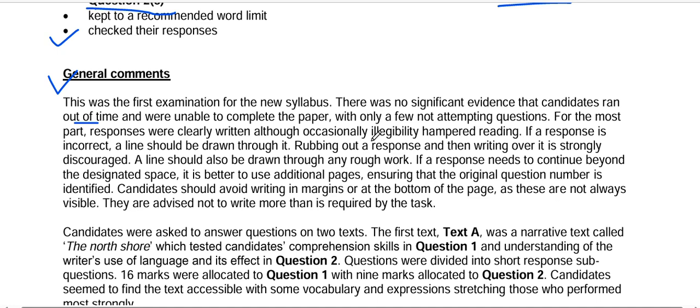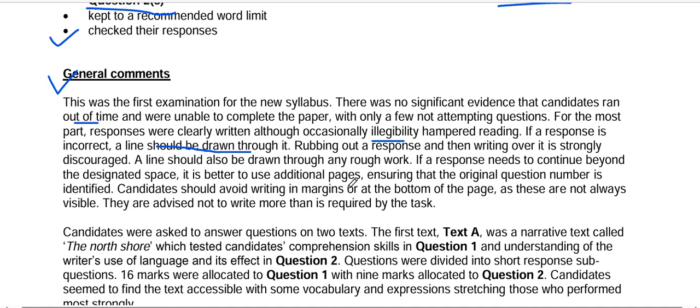It means that bad handwriting was a problem. If a response is incorrect, a line should be drawn through it. I mean, you should cut it like this. Rubbing out a response and then writing over it is strongly discouraged. A line should also be drawn through any rough work.